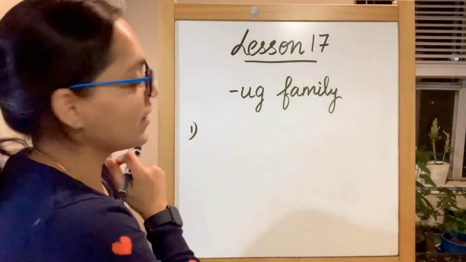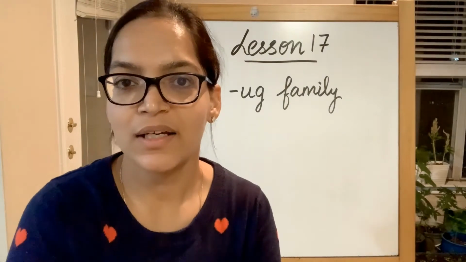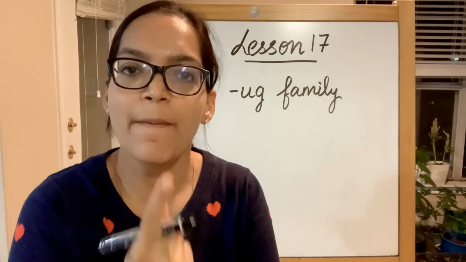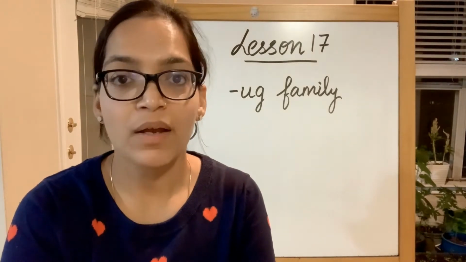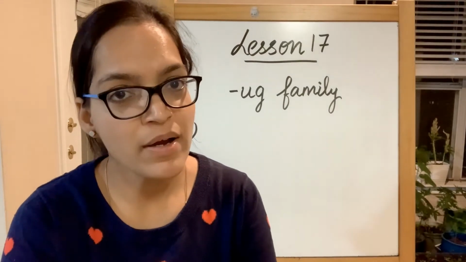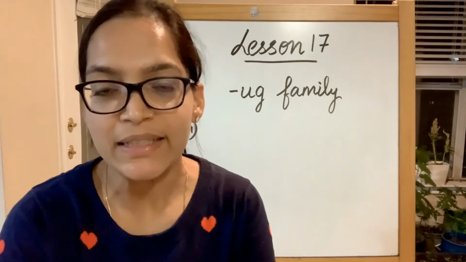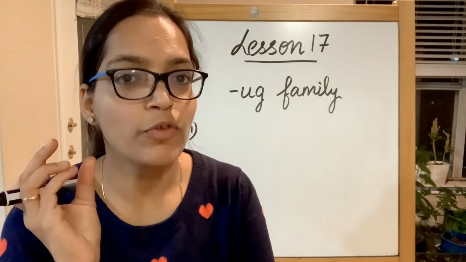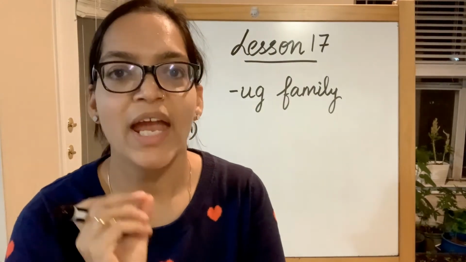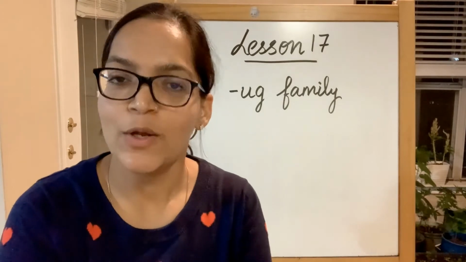The first word of our ug family is bug. Now let's see if you can try and write down bug as I say it: B, U, and G. When I say B, I hope you wrote alphabet B. When I say U, you hear the sound of short vowel U. So I hope you wrote U, and it ends with G, which means alphabet G. So B, U, G.